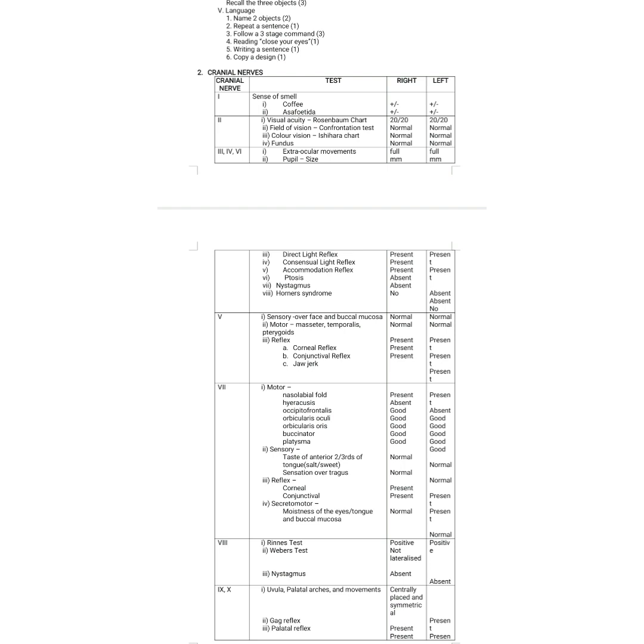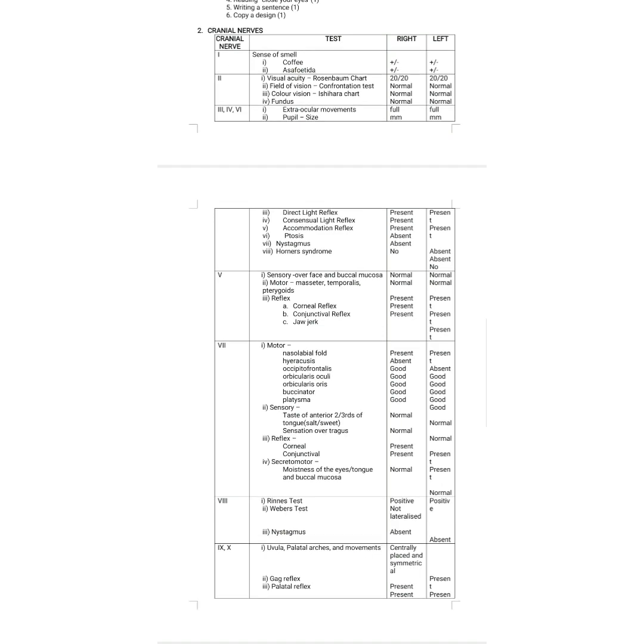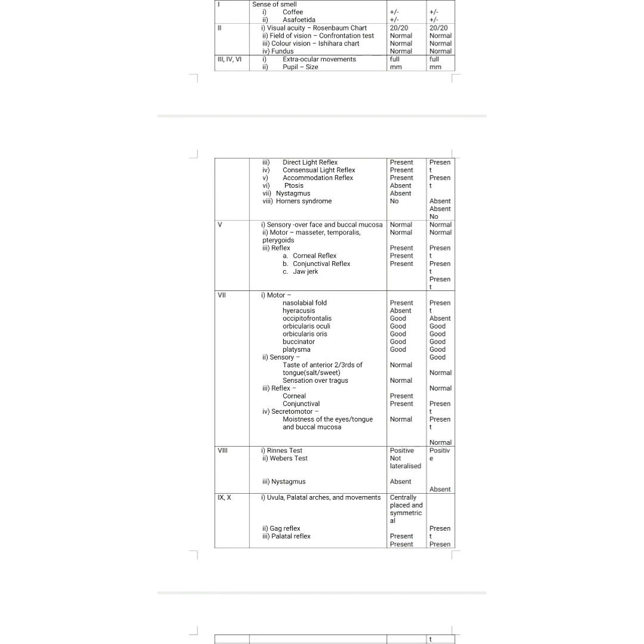Then for the 5th cranial nerve, it has got both the motor and the sensory. So for the sensory, you have to look over the sensations over the face using the cotton and the buccal mucosa. And for the motor, masseter, temporalis and the pterygoids, you have to explain to the patient, like clench your teeth, so like that. This is about motor. And then for the reflexes, it's a corneal, conjunctival, jaw jerk. Efferent is the 7th cranial nerve. So this is about the 5th cranial nerve: sensory, motor, and the reflexes. What are the reflexes? Corneal, conjunctival, and the jaw jerk. If the reflexes are present or absent, you have to say whether the sensations are normal or not, they are present or not, you have to say.